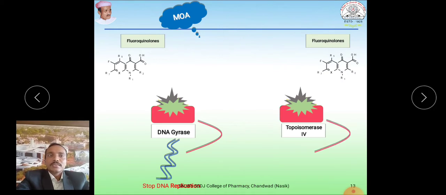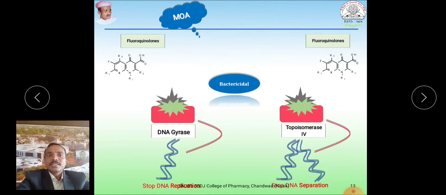This blocking results in inhibition of DNA separation, and these all effects result in the bactericidal action of fluoroquinolone, whether in gram positive or gram negative bacteria.